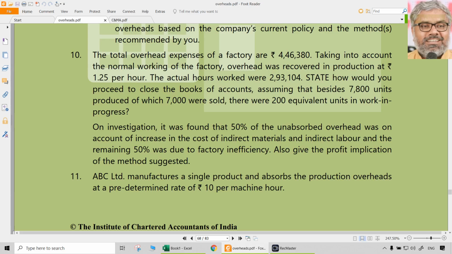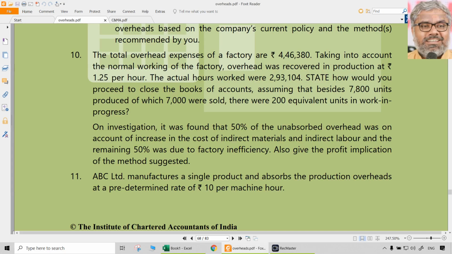So that is the data related to the three things. All three are there in this question: finished goods, cost of sales, work in progress. On investigation, it was found that 50% of the unabsorbed overheads was on account of increase in the cost of indirect materials and indirect labor. Remaining was due to factory inefficiency. Whatever is due to factory inefficiency and all, that is abnormal. That is not normal. It should not be normal. So any normal increase in the cost of materials and labor, indirect materials and indirect labor, that is normal. Also give the profit implication of the method that is suggested.